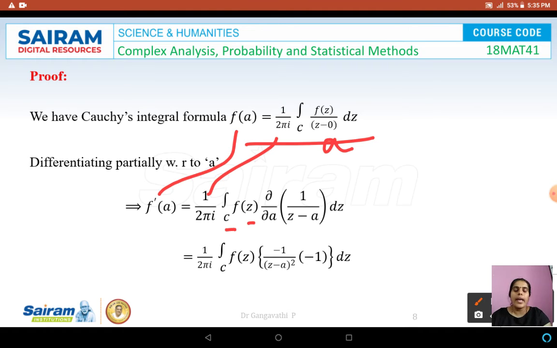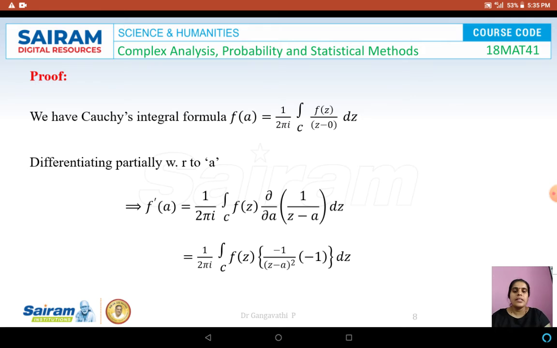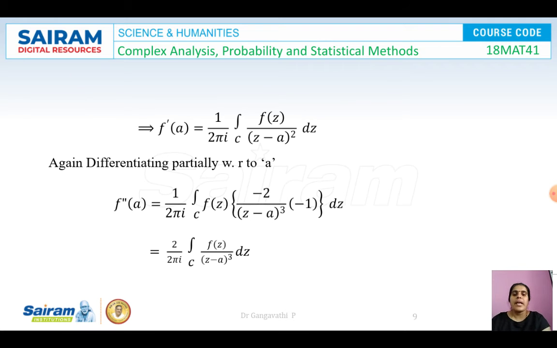Partial differentiation, dou by dou a, of 1 by z minus a. So 1 by z minus a is to be differentiated with respect to a, and remaining everything is the same. So differentiation of 1 by z minus a is minus 1 by z minus a whole square into differentiation of minus a, which is minus 1. So now let us simplify this. Minus and minus is plus. f dash of a is equal to 1 by 2 pi i integral over C of f of z by z minus a whole square into dz.